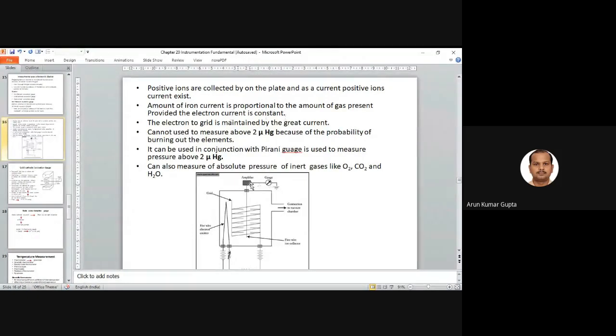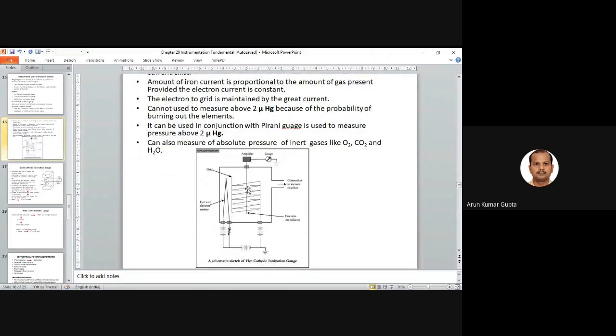Similarly, you can see the hot cathode ionization gauge. Here, with the connection to the vacuum chamber, we have a grid, and here we have a hot wire electron emitter. Electrons will be emitted from here and collected at the grid. Here is a fine wire ion collector, so it will collect the ions. Based on the ions collected, we have an amplifier, and it will give the gauge reading, the pressure reading.